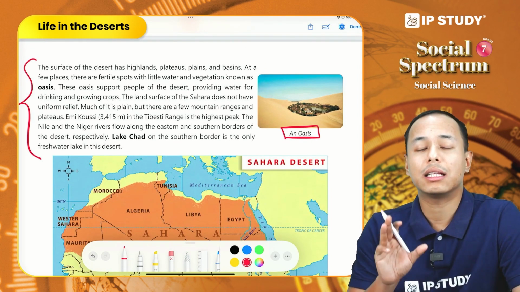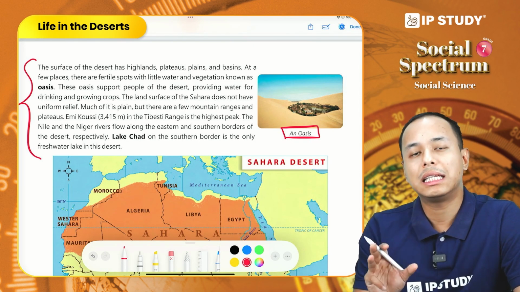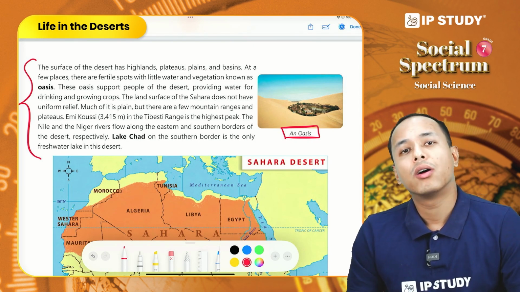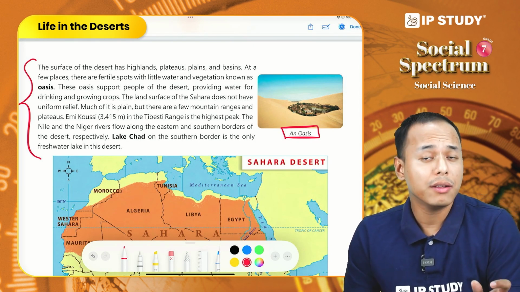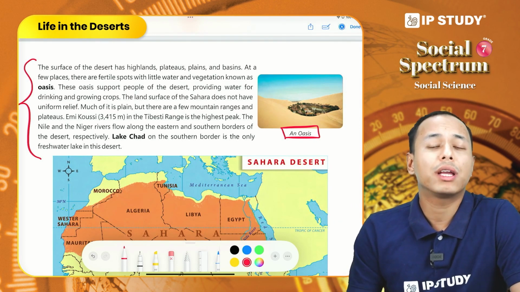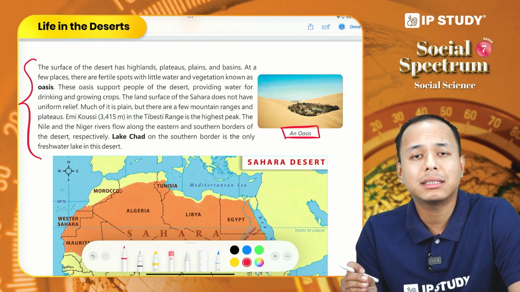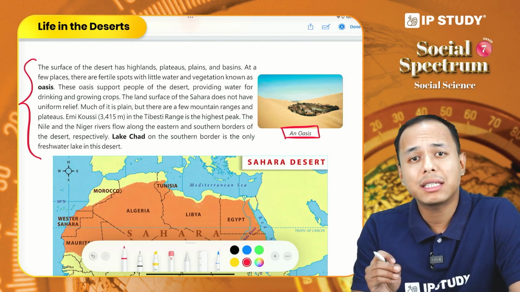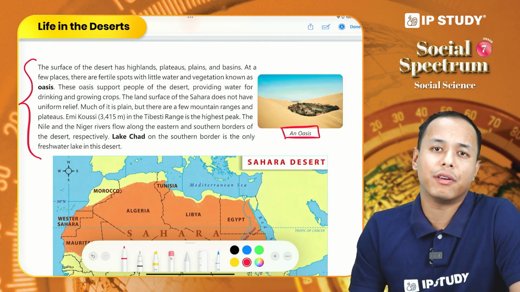Now let us see the landforms that are present or seen in the Sahara Desert. The Sahara Desert's relief is not a uniform area. We can see uplands, highlands, mountains, plains, and even basins of various rivers.